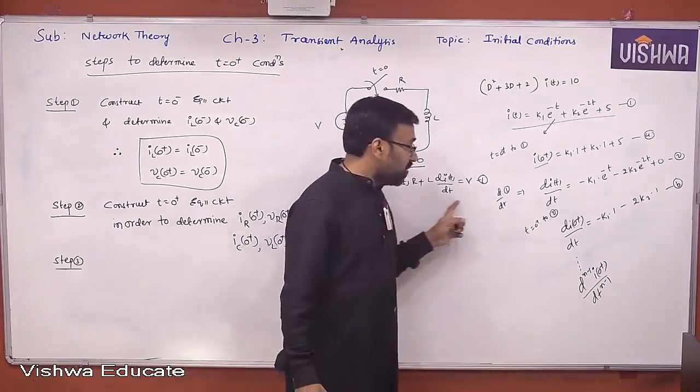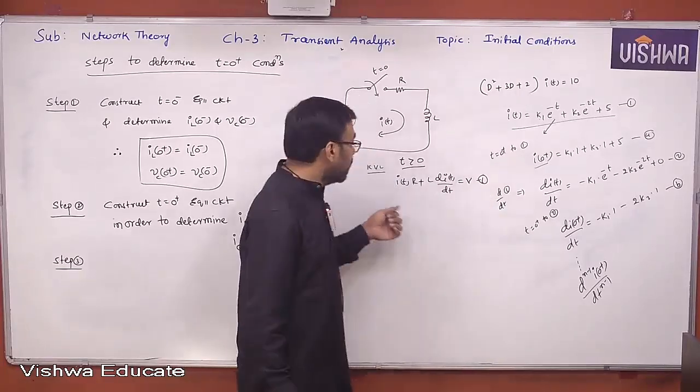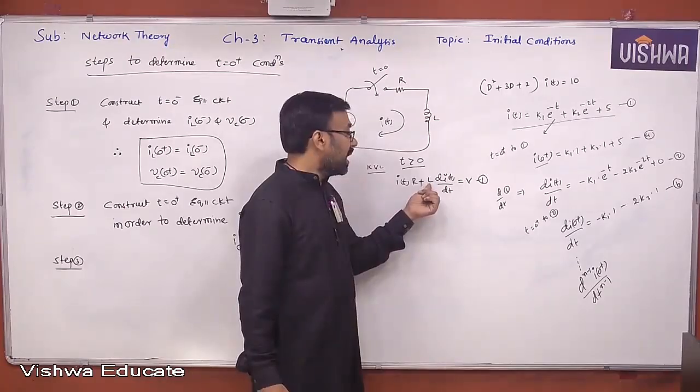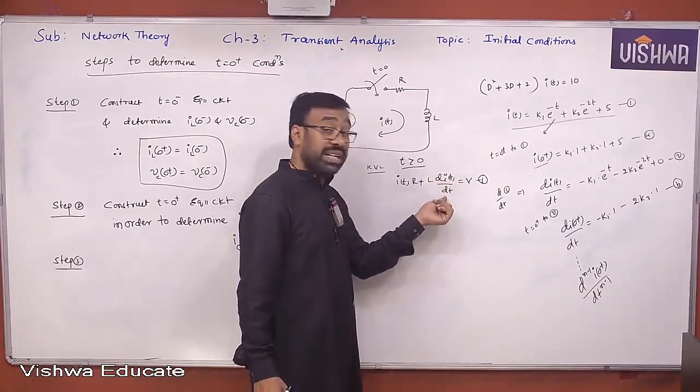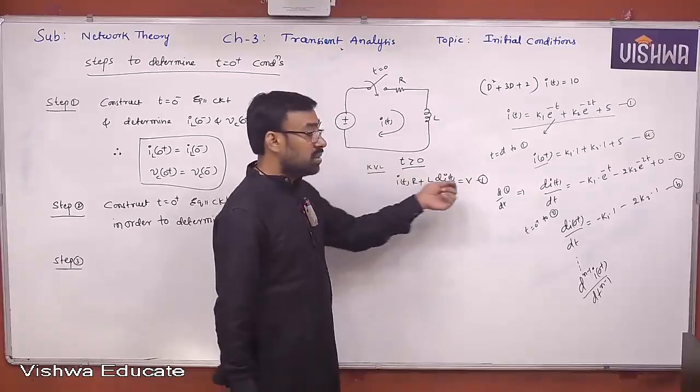Suppose you want to get d square I of 0 plus by dt square. Differentiate this entire equation with respect to t. What will you get then? di of t by dt into R plus L d square I of t by dt square is equal to 0, because it is a constant DC source.